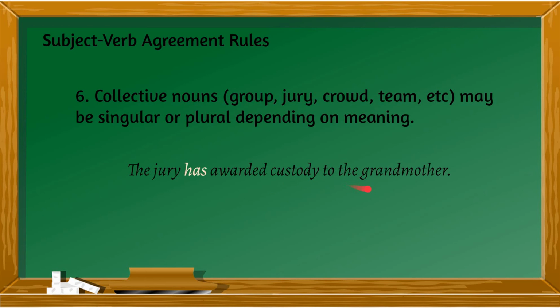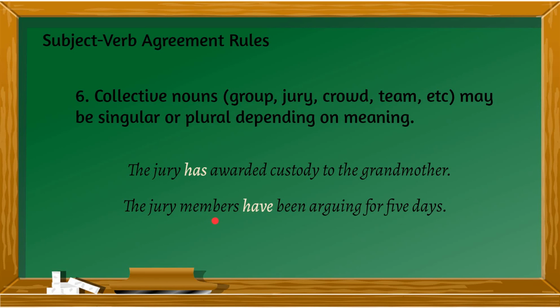So awarded custody to the grandmother. It means that this group of people, the jury, the group of people who gives judgment to a suspect, acts as one. So they only have one action together, which is to award custody to the grandmother. Therefore, it is singular. What about when will it become plural?